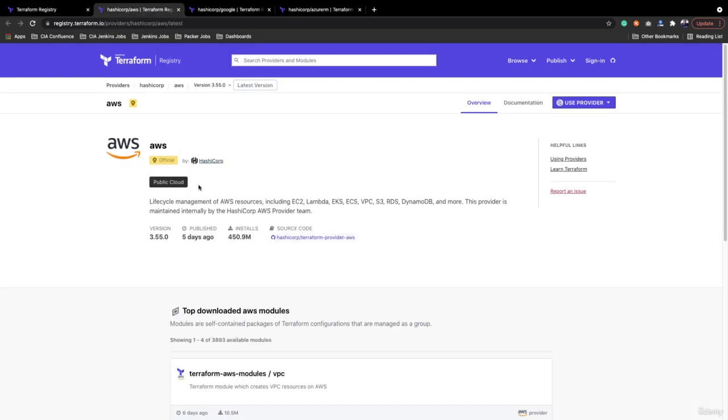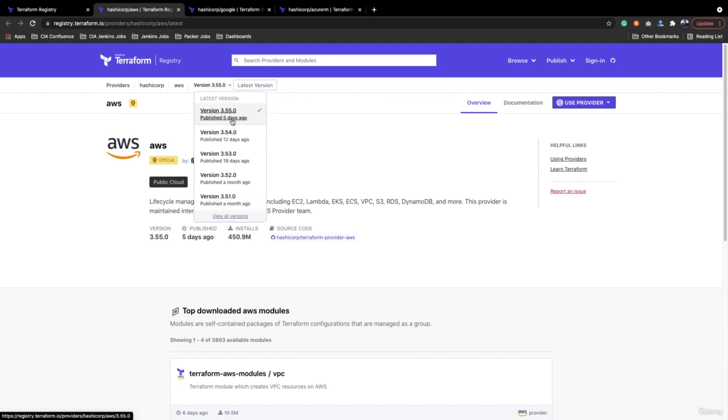Here you are getting the AWS provider. This is the current version of the AWS provider, which is 3.55.0. If you open this drop-down, you can see the latest version released 5 days ago, the earlier version released 12 days ago, and the earlier one 19 days ago. You can see this provider release is very frequent. Terraform release does not depend on the provider's release.